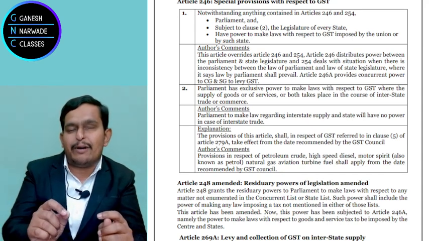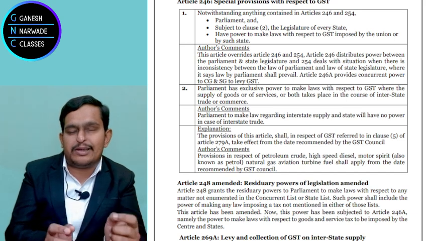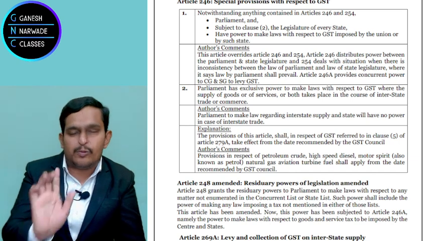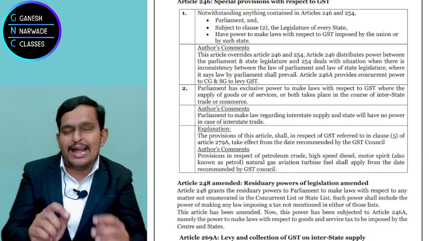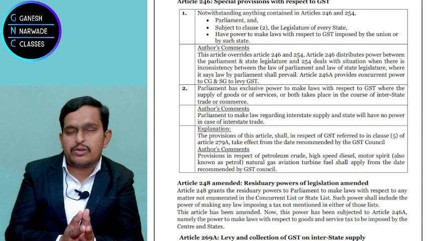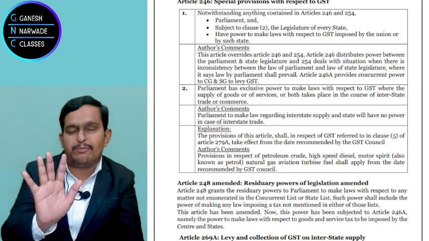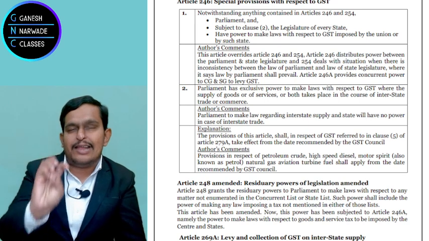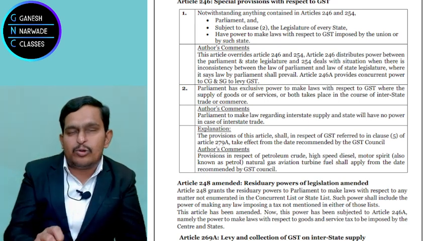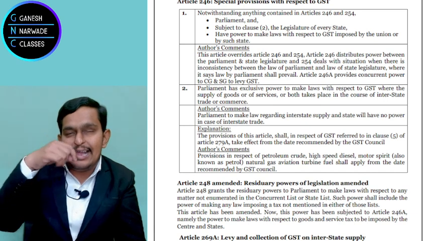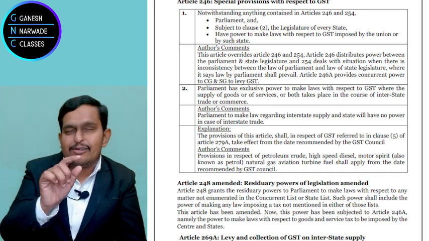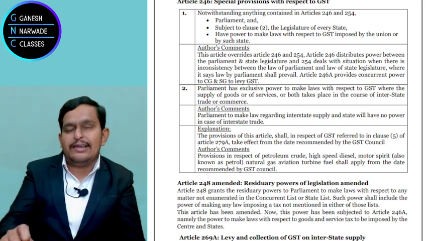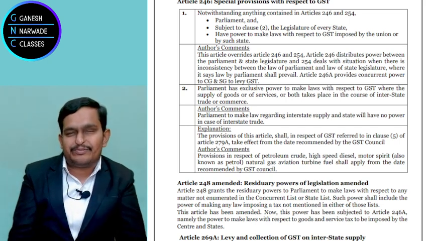Only the center has the power to make law in relation to sale between 2 states, that is Article 246A Clause 2. Then we discussed 279A Clause 5, and that talks about these 5 products: high speed diesel oil, petroleum crude, motor spirit, aviation turbine fuel, natural gas. They are included in GST, but from which date they will come under GST, the government will tell on the recommendations of the GST Council.